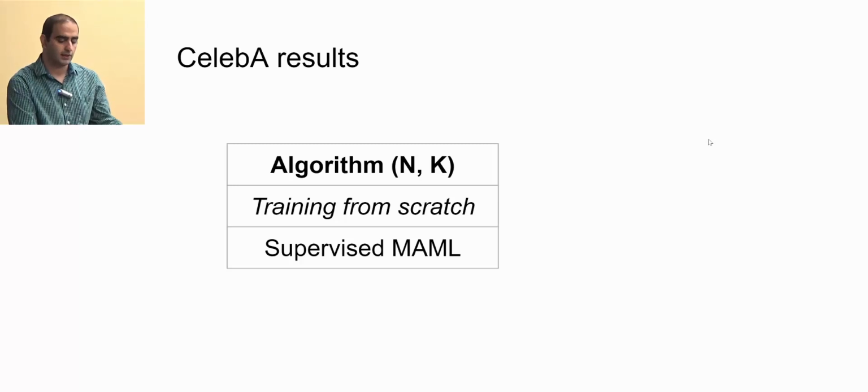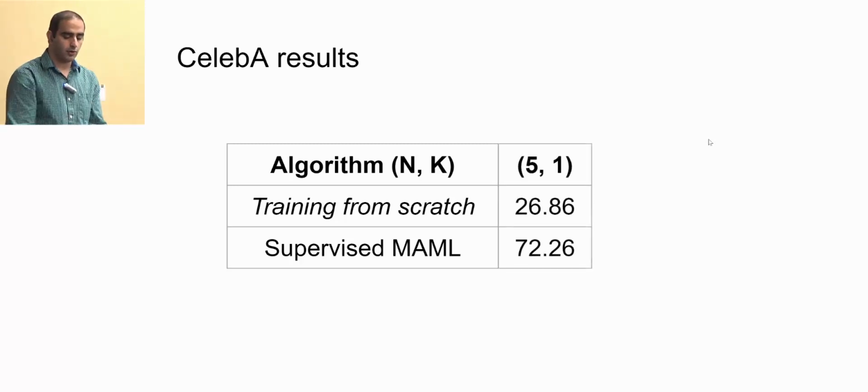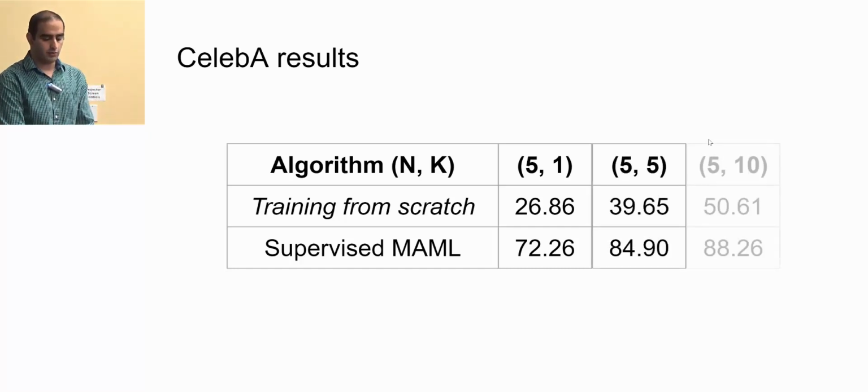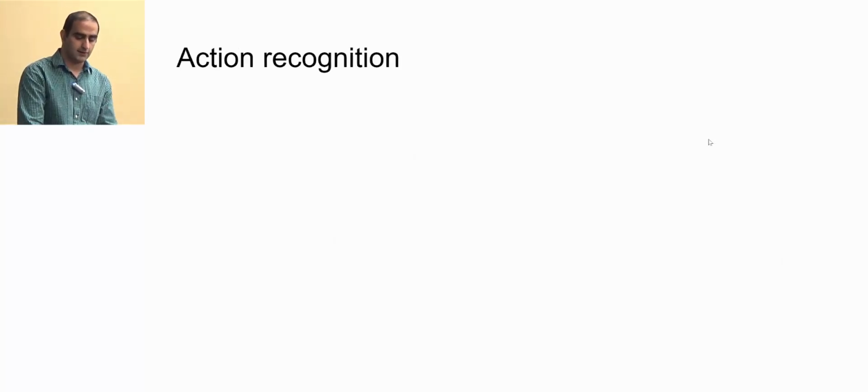We compare with training from scratch. Training from scratch means that you do not do any meta-learning. You just start from initial random weights. And you can see that supervised meta-learning gives very good performance on this data set.